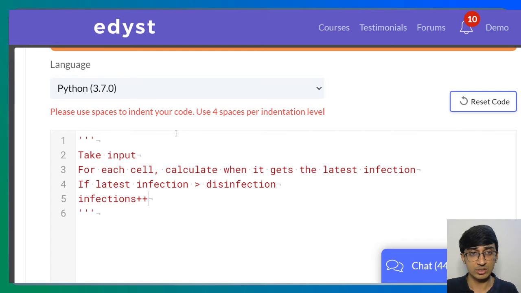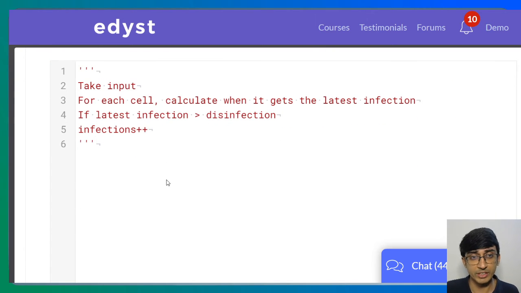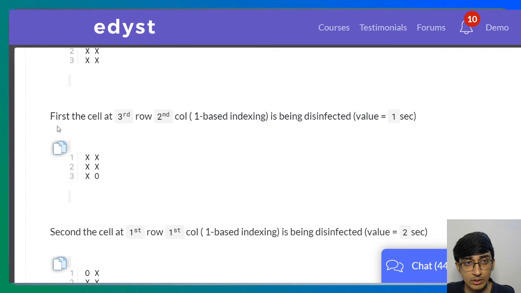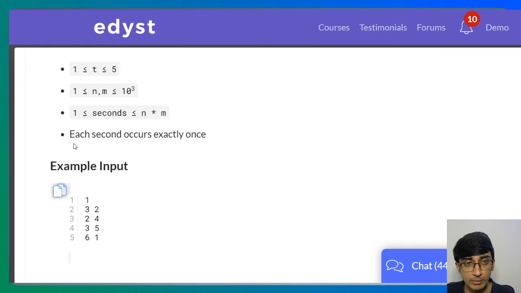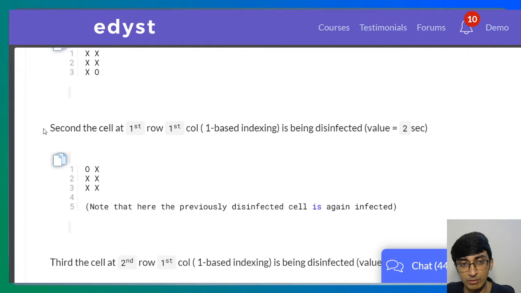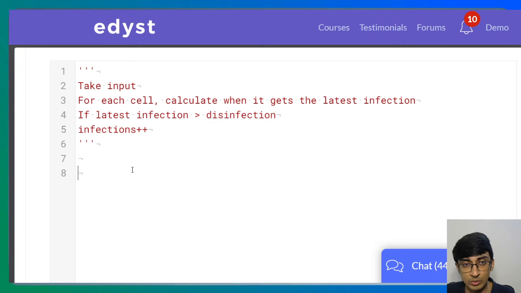Anyway, so this is our approach. So we're going to first take input. In input, what all do we have? The input format is first T, the number of test cases, then n and m as the dimensions, followed by the n cross m grid itself, right? Okay, let's do that. So in different languages, taking 2D arrays input is different. I'll be doing it in Python.